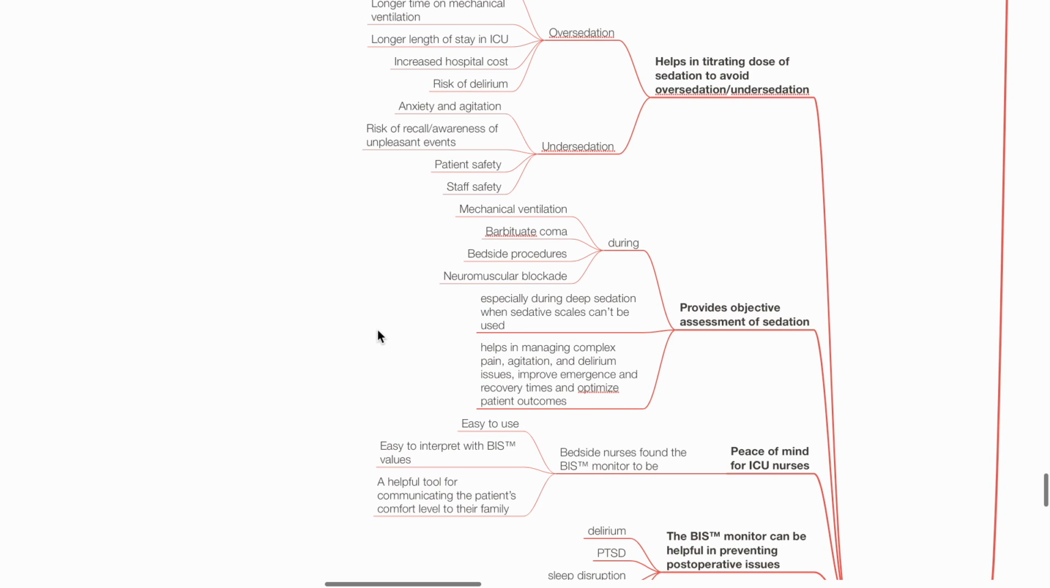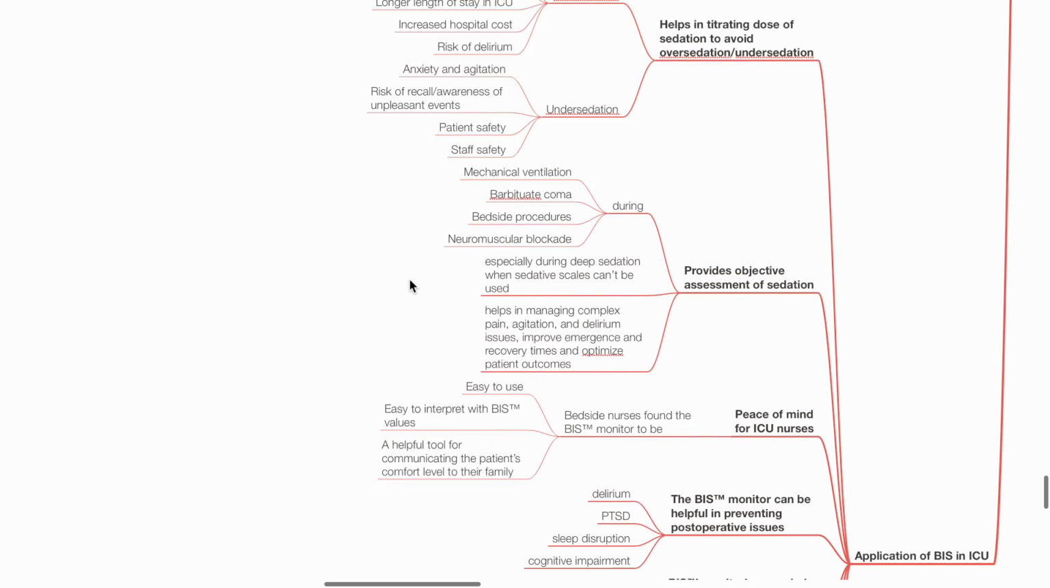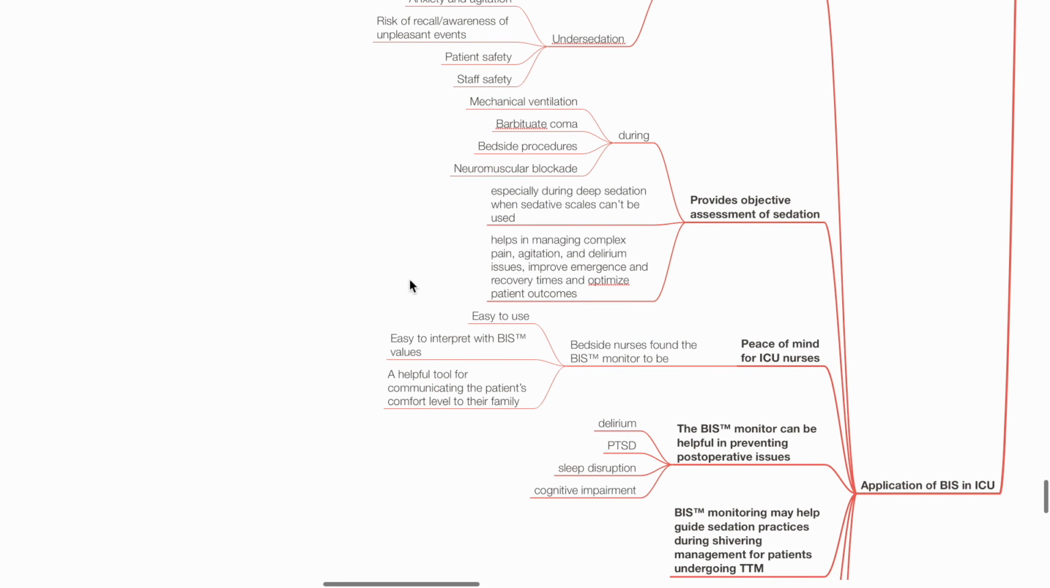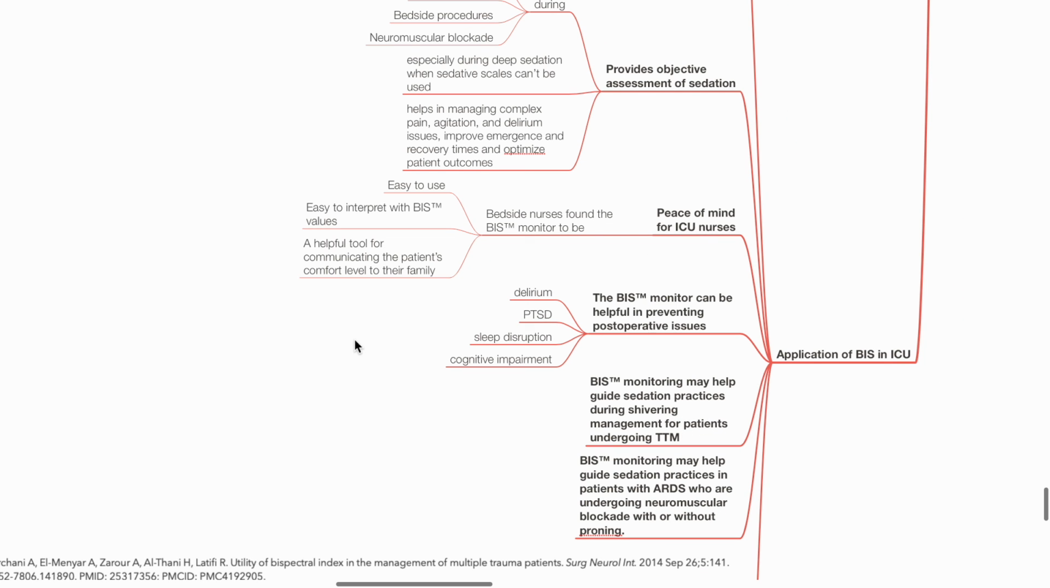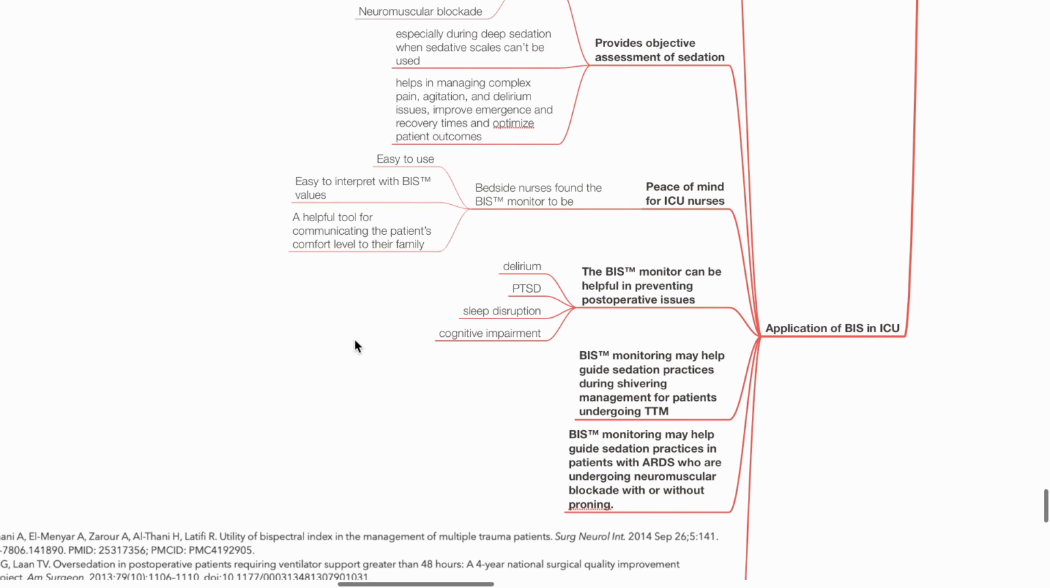staff safety. BIS provides objective assessment of sedation level, for example during mechanical ventilation, barbiturate coma, bedside procedures, and neuromuscular blockade. This is especially useful when sedative scales can't be used effectively. Objective assessment of sedation levels helps in managing complex pain, agitation, delirium, and improves emergence and recovery times and optimizes patient outcomes. Bedside nurses found BIS monitoring to be easy to use, easy to interpret, and a helpful tool for communicating the patient's comfort level to their family.